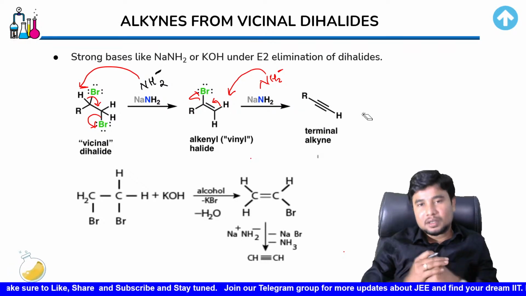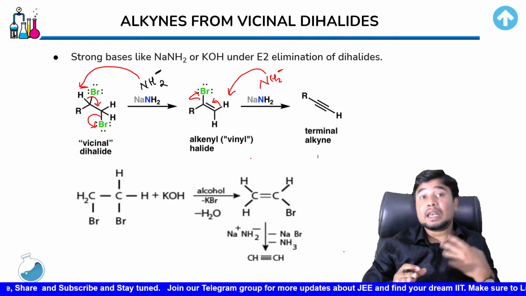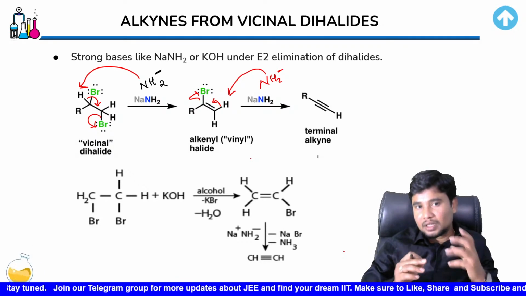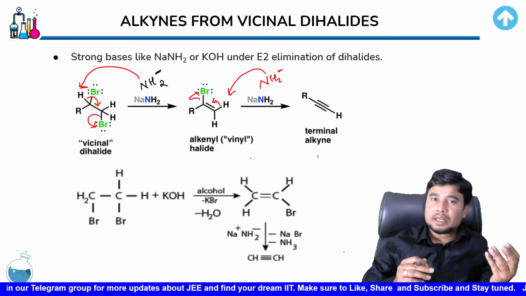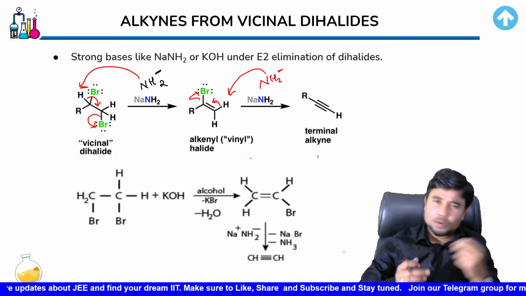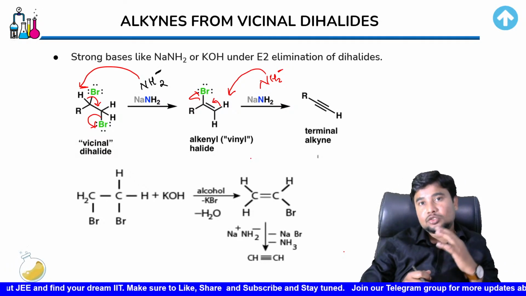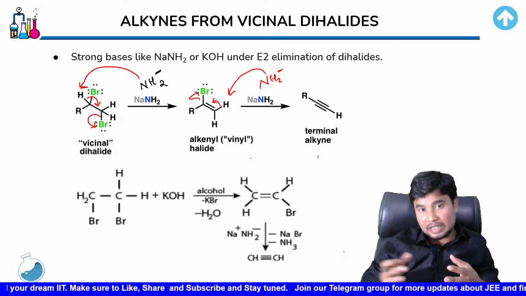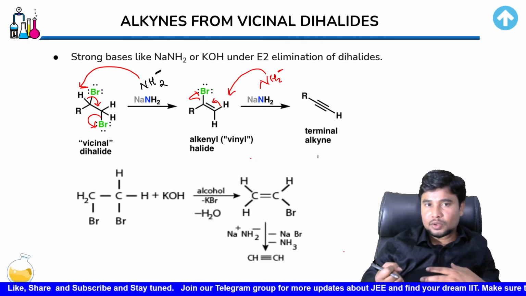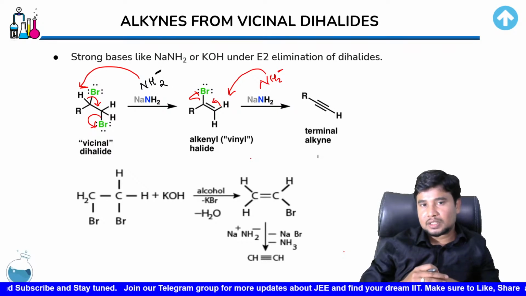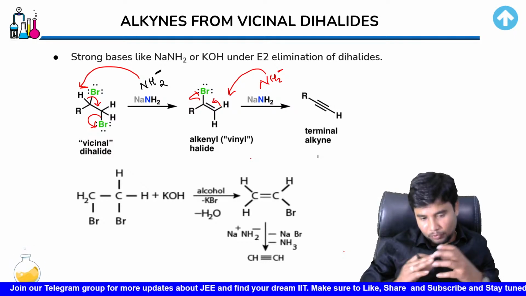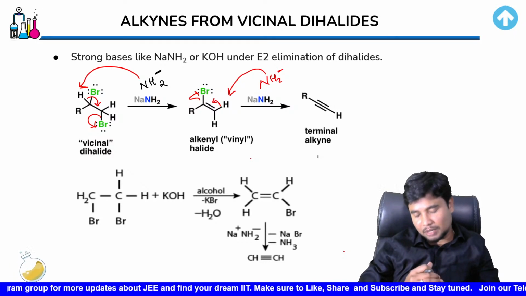So such a simple method is going to be used in preparation of an alkyne from vicinal dihalide. I hope you have already got it. Now one thing you should remember is initially you can take a weak base, okay? In the beginning, when you want to remove the first halogen and hydrogen, you can take a weak base. But the second base has to be really very good because that has to take out a hydrogen from an atom which has already lost its hydrogen, right? So that is going to be a little difficult. That is what you would need to understand. But anyway, these things are going to happen very easily if you have some vicinal dihalide, okay? Even a geminal dihalide can work.